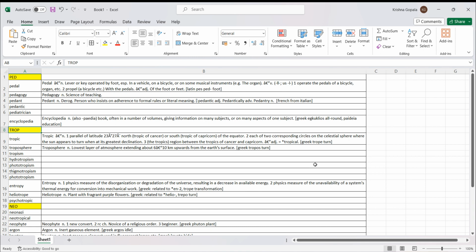Tropic. You would have heard Tropic of Cancer, Tropic of Capricorn. Why are these called tropics? Because these are the lines of latitude where the sun is directly overhead when it reaches its northernmost or southernmost points, which is around June 22nd and December 22nd every year, right? You would have studied this in geography. The sun goes till that point and then returns back. That is the point where it seems to turn and go back the other way.